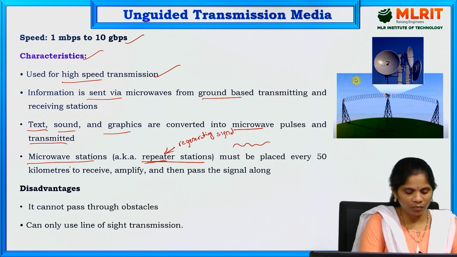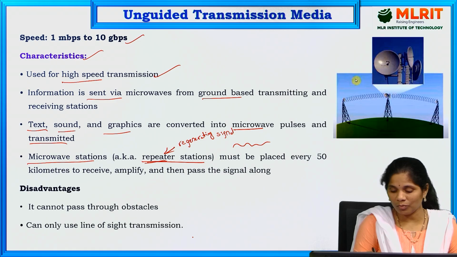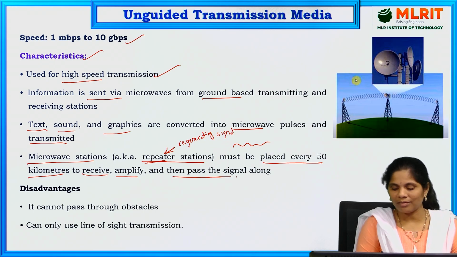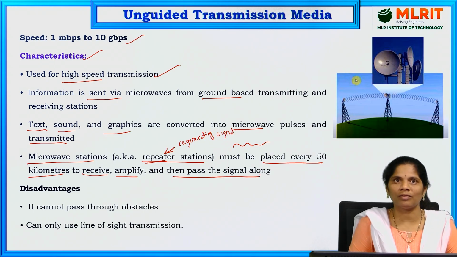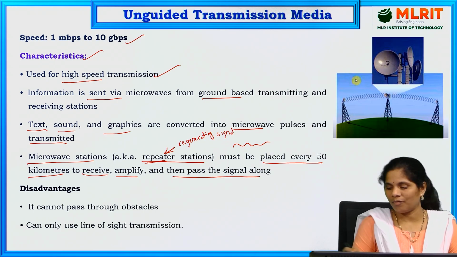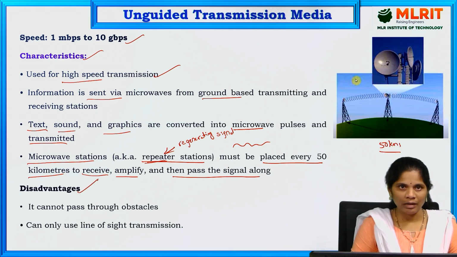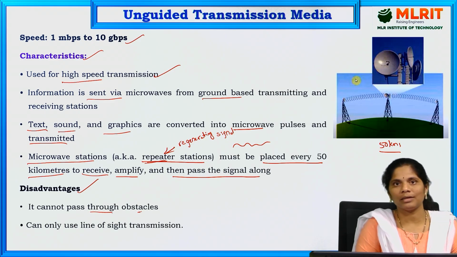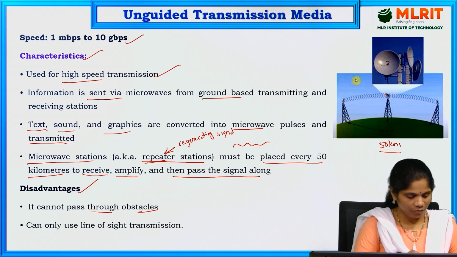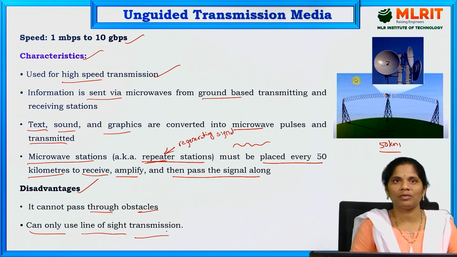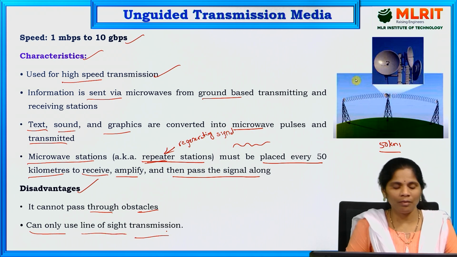Here, these repeater stations must be placed every 50 kilometers. For what purpose? To receive, amplify and then pass the signal along. For every 50 kilometers we arrange them like this. That is about the microwaves. The main disadvantages are that it cannot pass through obstacles, and one more disadvantage is that it can only use line of sight for transmission. These are the disadvantages of the microwaves.